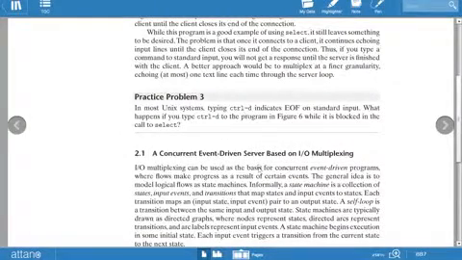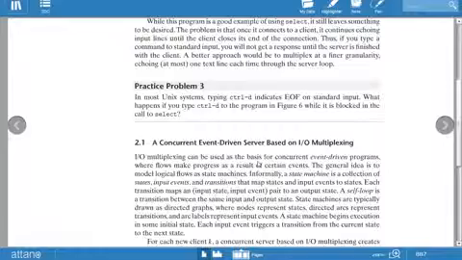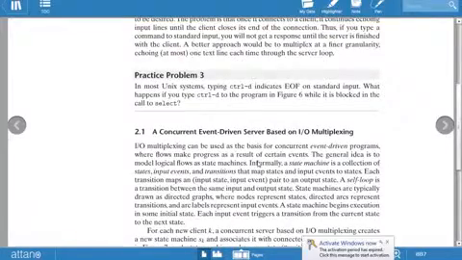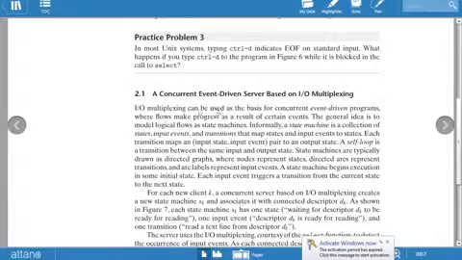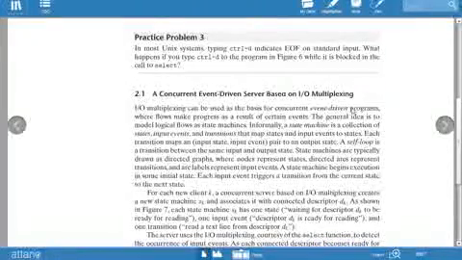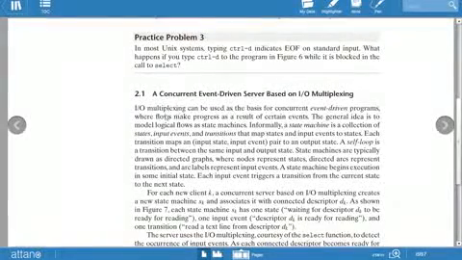Now there is a concurrent event-driven server based on input/output multiplexing. Input/output multiplexing can be used as the basis for concurrent event-driven programs, where flows make progress as a result of certain events. The general idea is to model the logical flows as a state machine. Informally, a state machine is a collection of states.